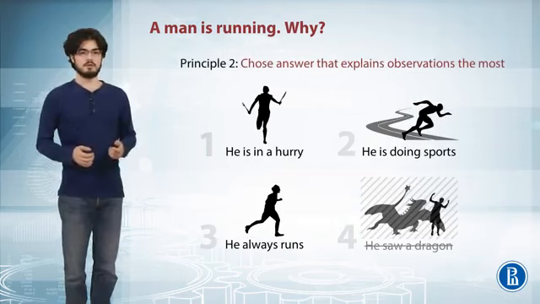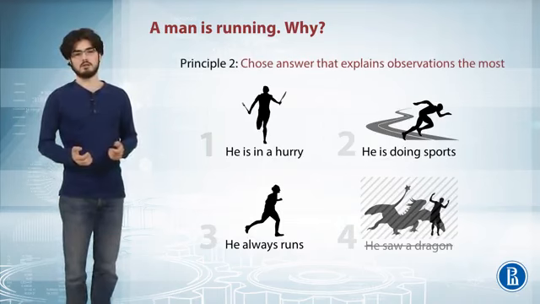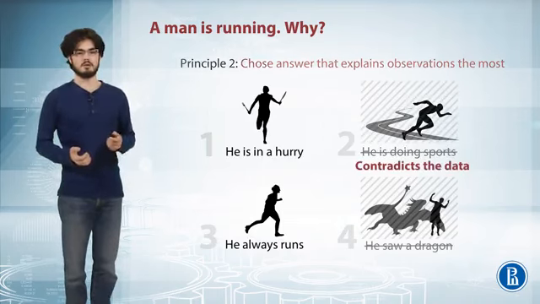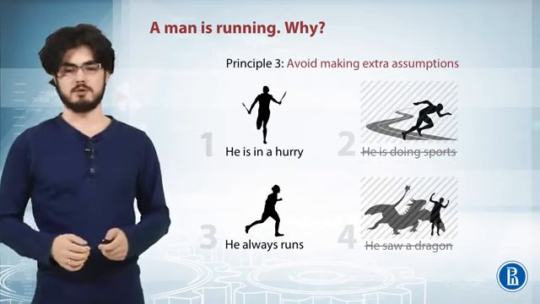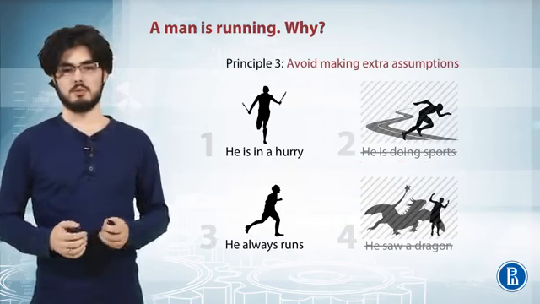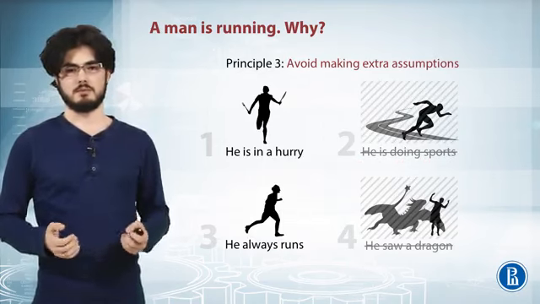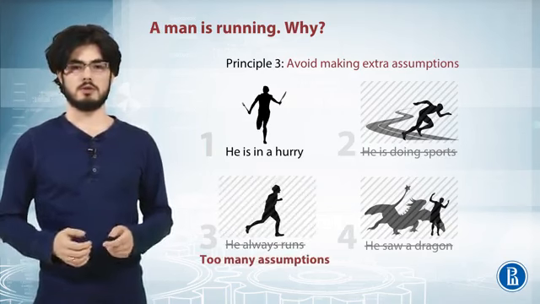Imagine you saw that he is not wearing a sports suit. In this case, it is very unlikely that he is doing sports, and so we can exclude number 2. Principle 3. Avoid making extra assumptions. From the last 2 options, the third option, that he always runs, makes a lot of extra assumptions, and so we should exclude it. This principle is also known as Occam's razor.